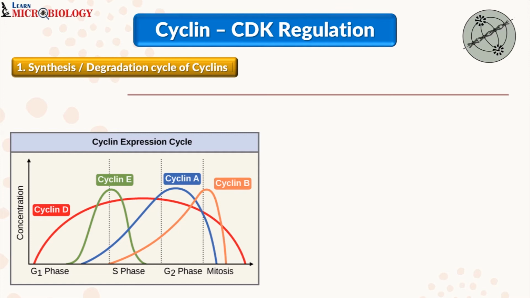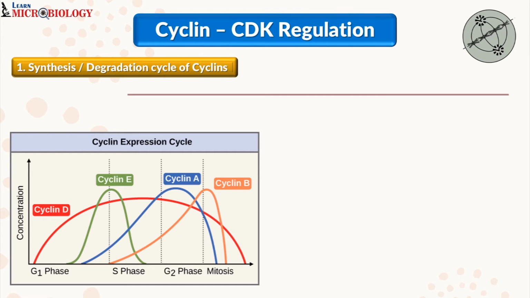By the end of G1 phase, the synthesis of cyclin A also starts, and at G2 phase it has a peak value and it is going to be degraded once the cell moves towards the M phase. The cyclin B, which is your M cyclin, whose synthesis starts during the S phase, goes on increasing and becomes maximum when the cell moves from the G2 to the M phase, and in the M phase it is degraded.